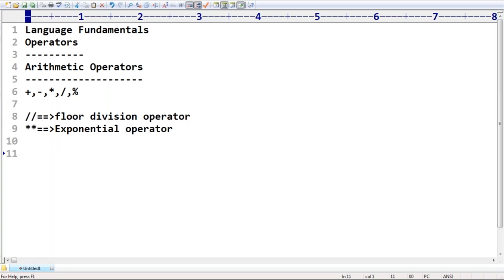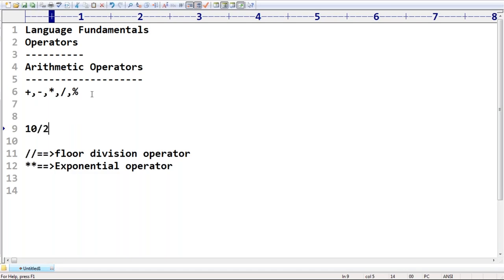Anyway, 10 plus 2, 10 minus 2, 10 into 2, 10 by 2, 10 modulo 2, you can understand these things from our childhood onwards. But in this, there is only one point you should be aware of. This operator is called the division operator. Division operator always returns a float value only. Remember that. Even if you take 10 by 2, the result is not 5, it is 5.0. In Python, the division operator is implemented for float values, but not integral values.